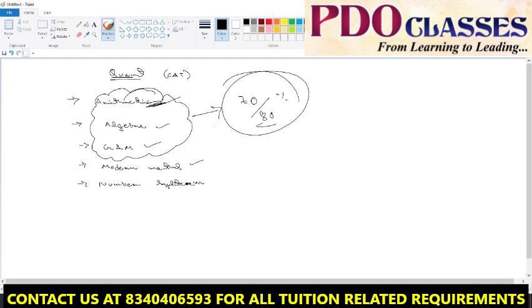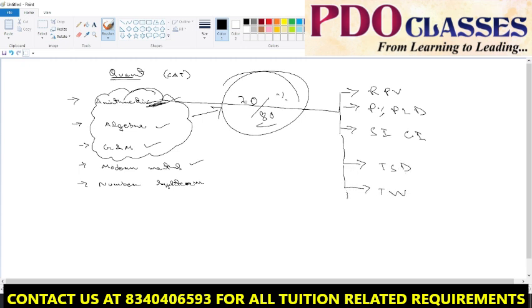What we usually discuss in arithmetic section, if I divide into parts: we discuss ratio, proportion, variation, we discuss percentages, profit, loss, discount, we discuss SICI as you said, we'll be discussing TSD, time, speed and distance, time and work, averages. These are some major topics in arithmetic section.